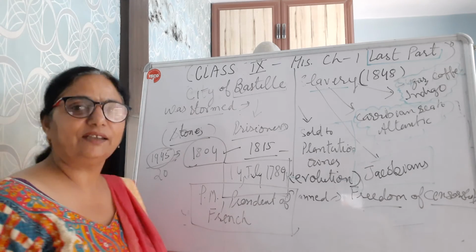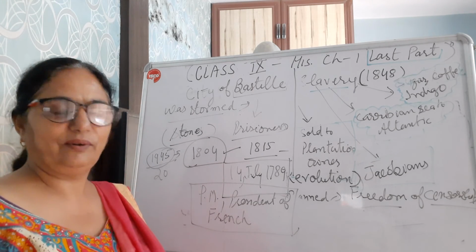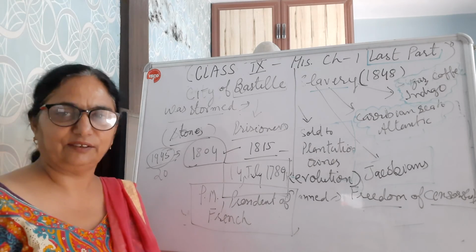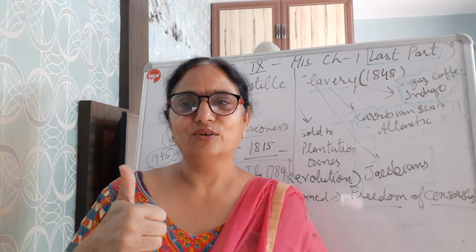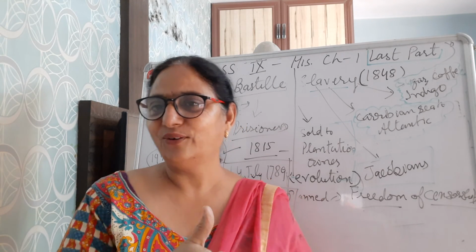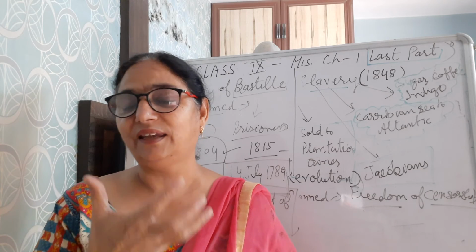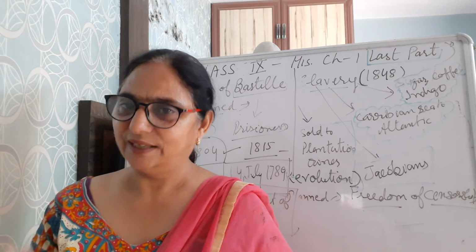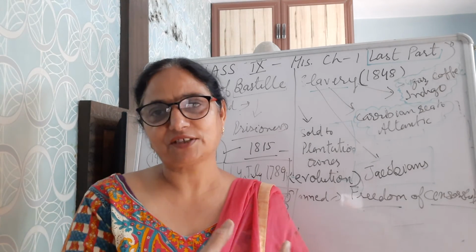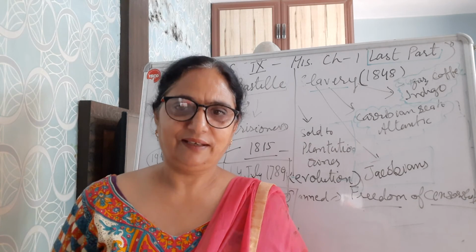And don't forget this revolution. Keep it in mind. Some references are also there in your class 10th. So in this way, good deal, very good. Dear students, we have finished our very bulky, very heavy chapter of this history, that is French Revolution, and today we have ended this chapter, right?